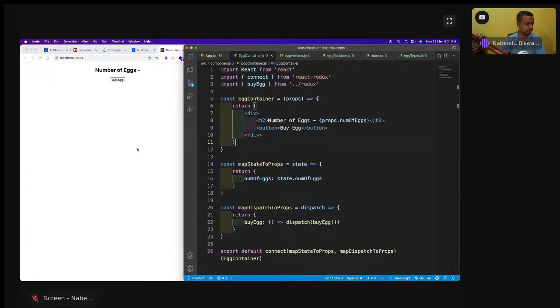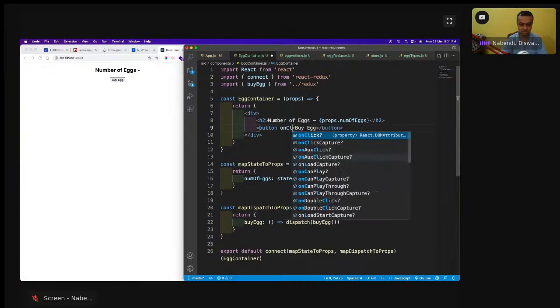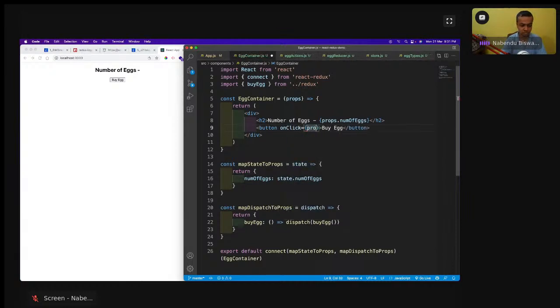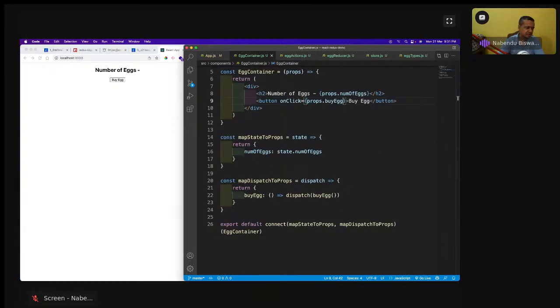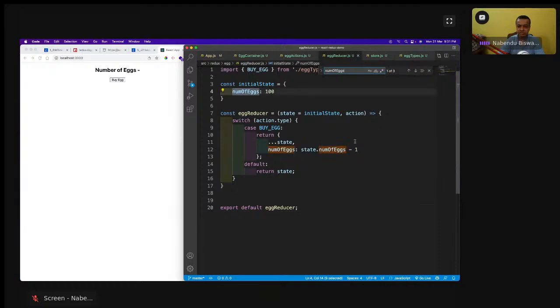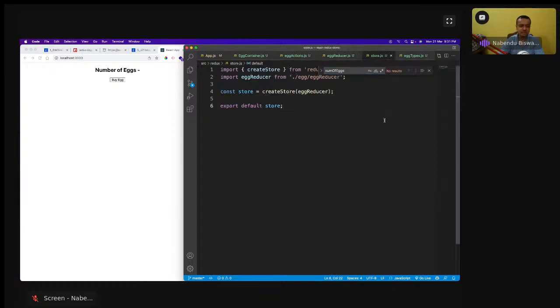Now something is not working, and button onClick equal to props.buyEgg. Okay, something is not coming, and it's okay. And it is good it is not coming, because as I told, it's a bit complicated topic. We are going to see this tomorrow, and maybe I have made some spelling mistake somewhere. Okay, I'll see this thing, and we're going to see this tomorrow. Anyways, I have to tell this again tomorrow.